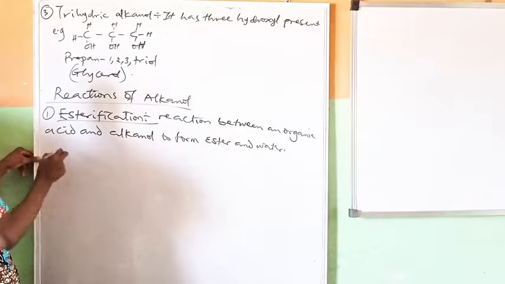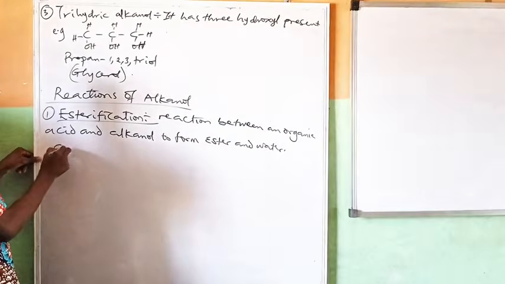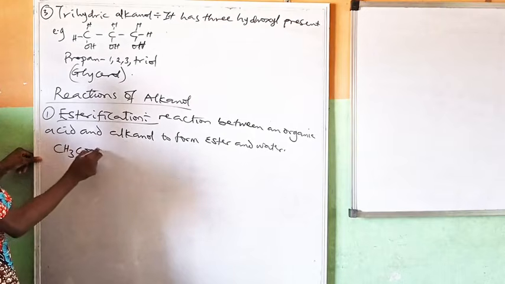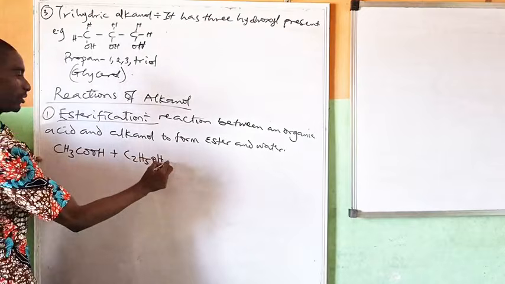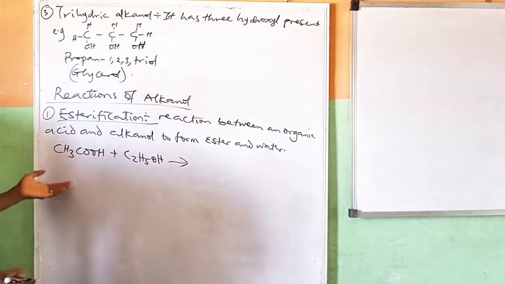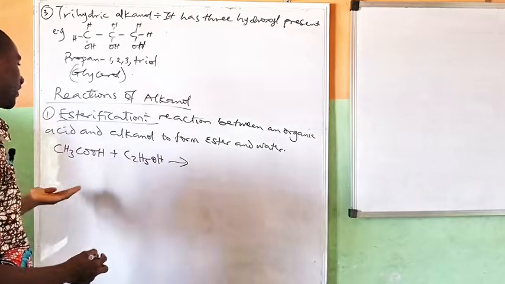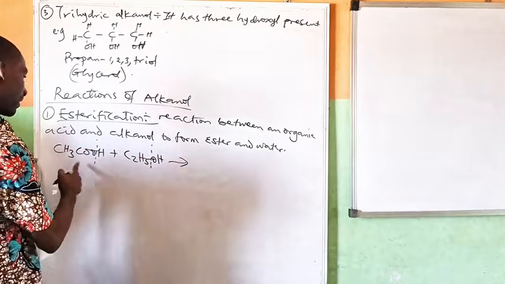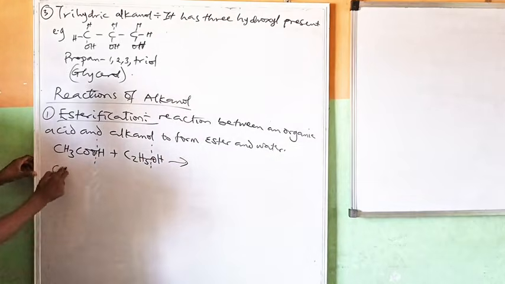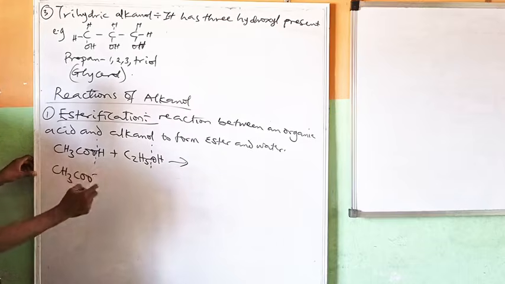Okay, so let's see. Example is, if I have ethanoic acid, this is an organic acid, plus ethanol, C2H5OH. By the time these two react together, this is going to ionize here, this is going to ionize here. So if this ionizes, you have CH3COO minus, and then you have H plus here.